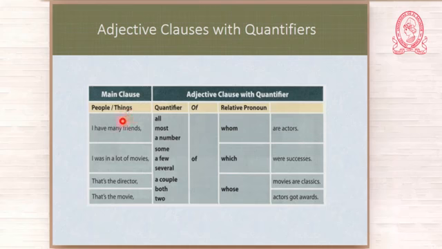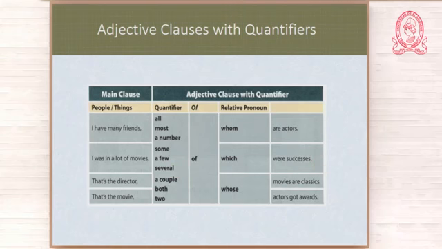What about when we talk about things? I was in a lot of movies. You can use any quantifier, okay? I was in a lot of movies, a few of which. Okay, why which? Because we're talking about movies and that is a thing. Okay, I was in a lot of movies, a couple of which were successes. You remember that you can use any quantifier. You may say, I was in a lot of movies, all of which were successes.